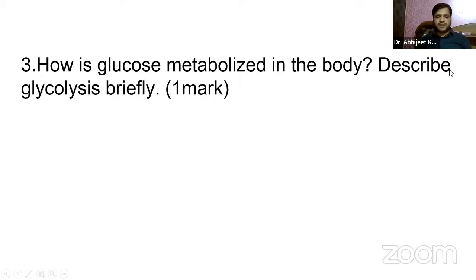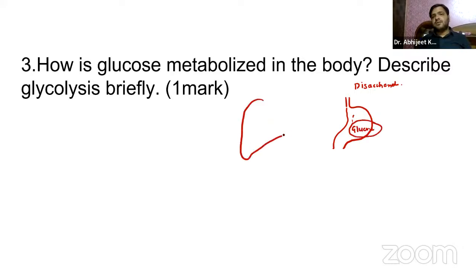Next question is, how is glucose metabolized in the liver, in the body? Describe glycolysis briefly, guys. Now, glycolysis is the initial stage of glucose metabolism. From the stomach, you already know we have the disaccharides that we are consuming. After disaccharides are broken down, we have glucose, maltose, lactose, but majorly glucose. Now, this glucose will be traveling into the liver through the portal venous system, right?